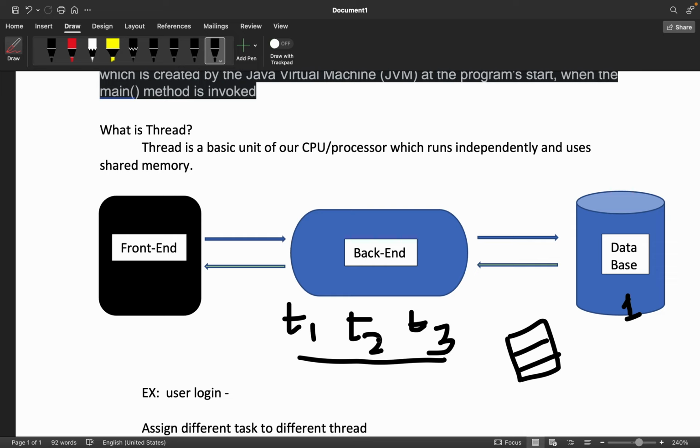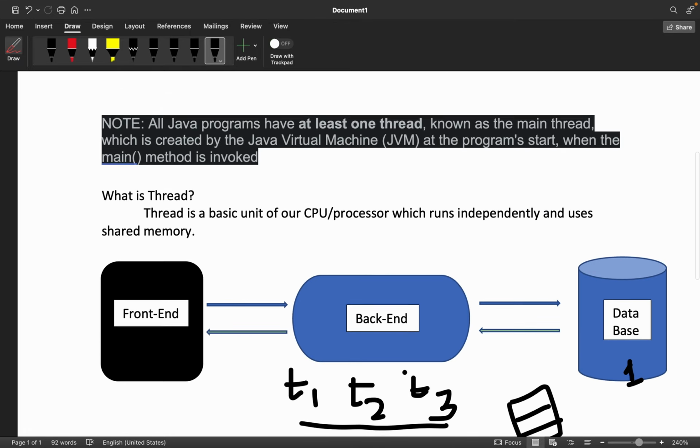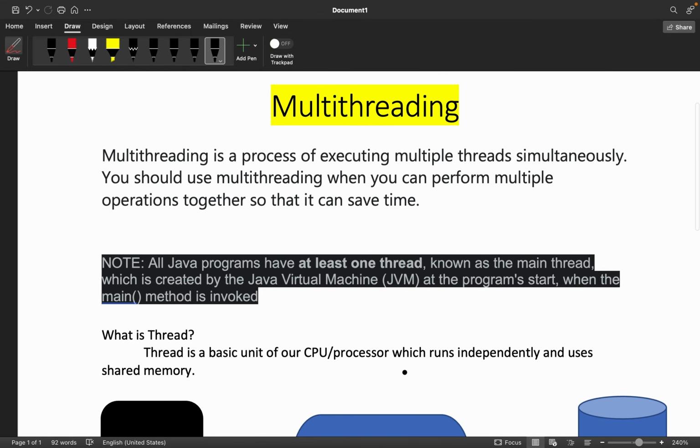So that is why something called synchronized was introduced later on in multi-threading, and we'll be discussing that in our coming video. There is also the concept of multitasking, and the difference between multitasking and multi-threading. Then we'll see coding examples, how the threads work, how they start, how they execute, and what problems we face. All these things we'll be seeing, but for now this is what you need to understand about multi-threading.